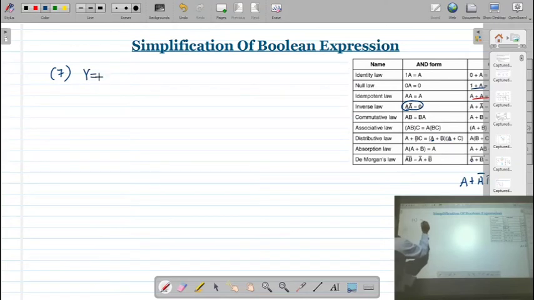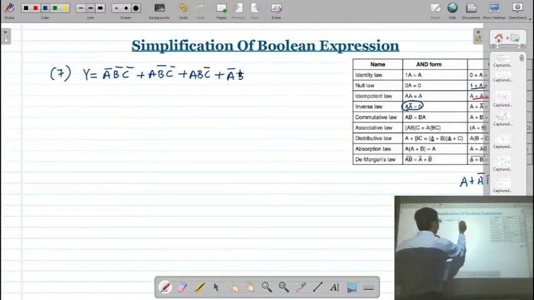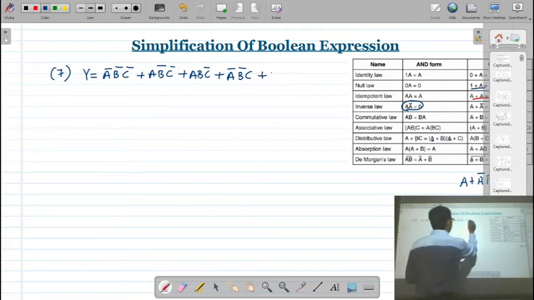That Y is equal to A bar B bar C bar plus A B bar C bar plus A B C bar plus A bar B bar C plus A B bar C and the ABC.